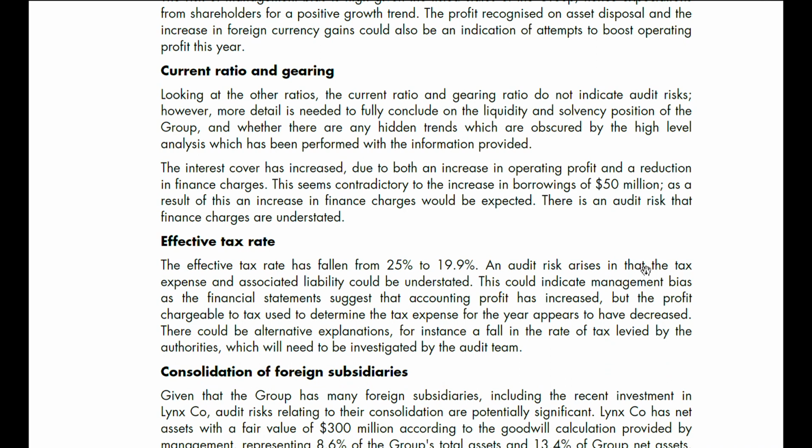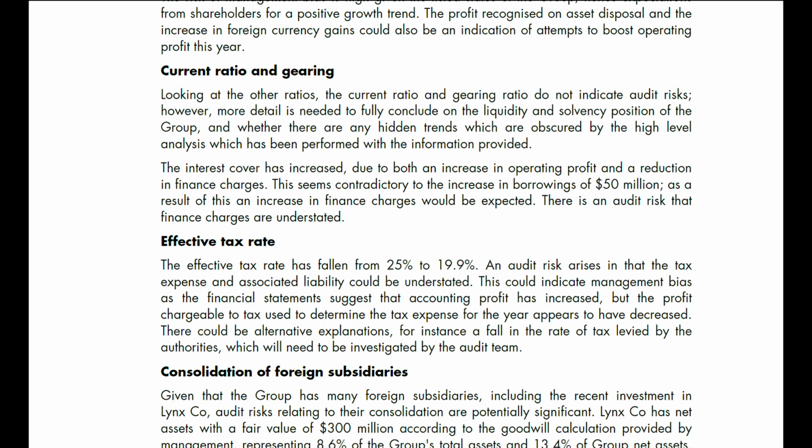Current ratio and gearing. Looking at the other ratios, the current ratio and gearing ratio do not indicate audit risks. However, more detail is needed to fully conclude on the liquidity and solvency position of the group and whether there are any hidden trends which are obscured by the high-level analysis which has been performed with the information provided.